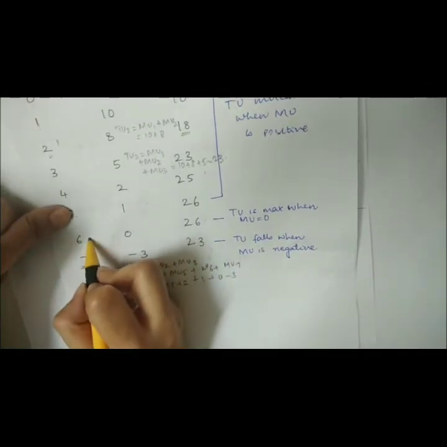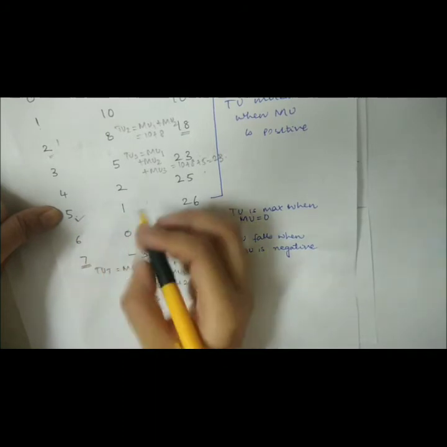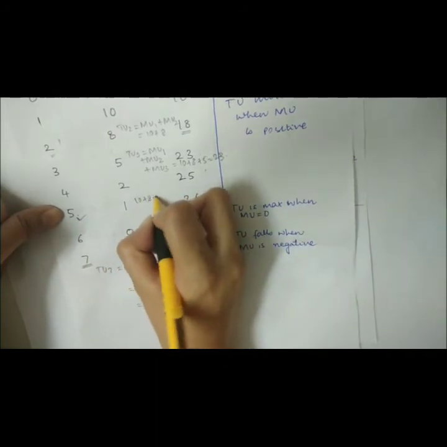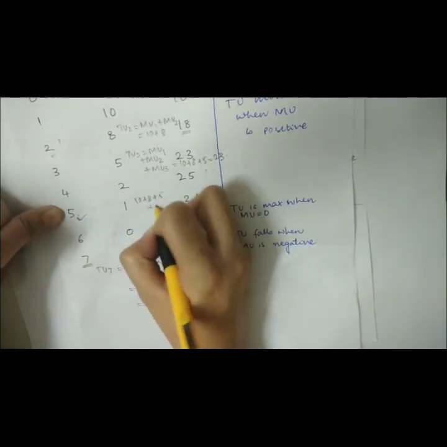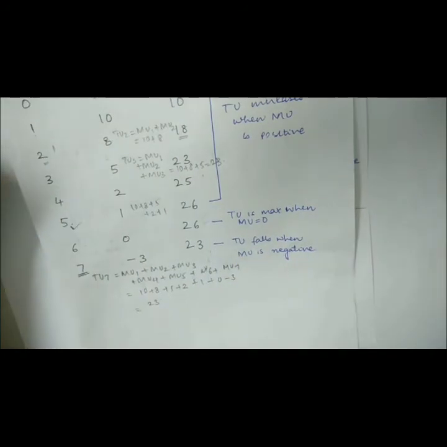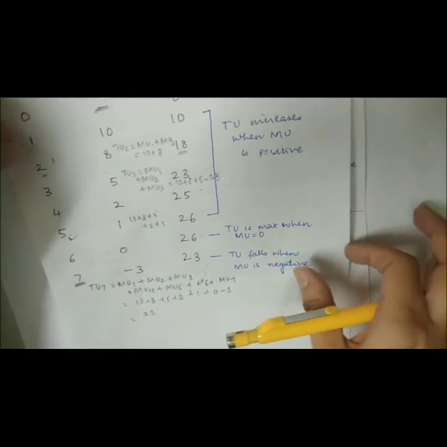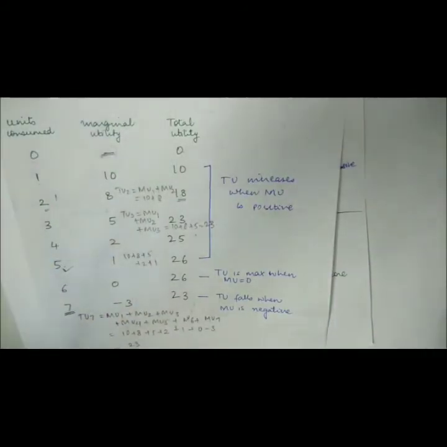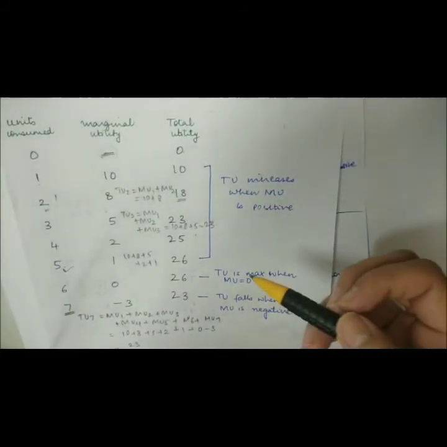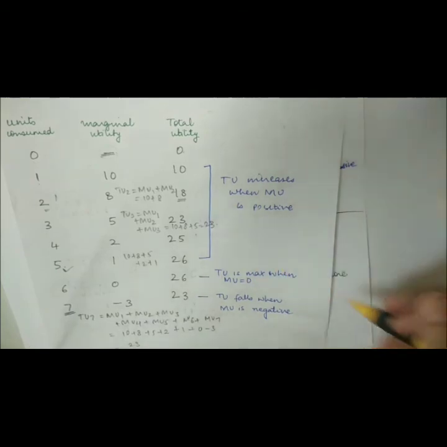Similarly, for this, it will be 10 plus 8 plus 5 plus 2 plus 1, right? So this is how you derive total utility numerically. Now, in the next video, we'll cover the relationship between total utility and marginal utility.